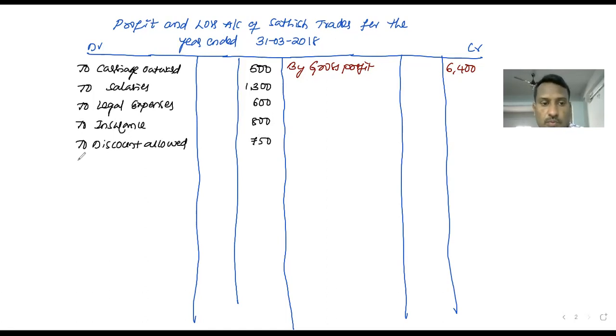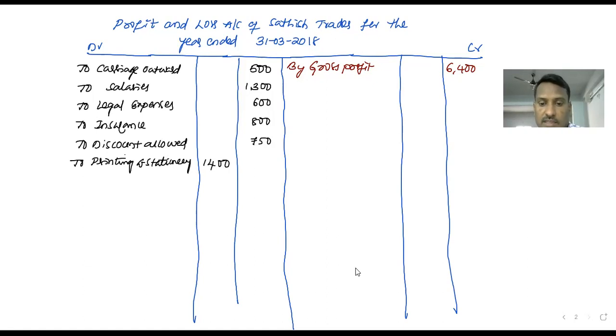Next, to printing and stationery, which has an adjustment: outstanding stationery bill. We already discussed the adjustment. If any outstanding expenses are there, we should add them to the expenses, and the second time it is shown on the liability side of the balance sheet. So printing and stationery, the amount given in the trial balance, is 1,400.